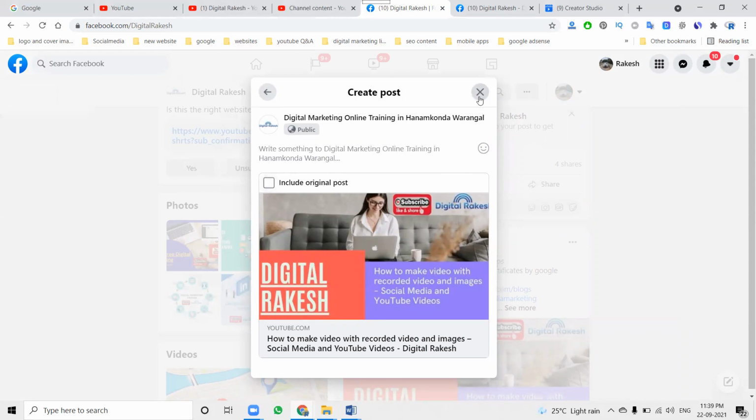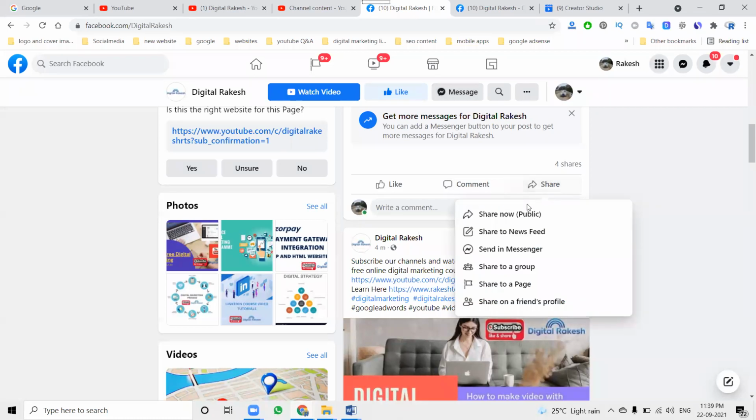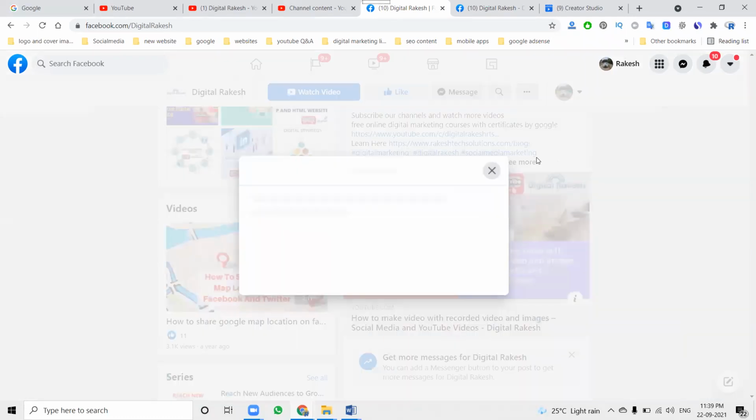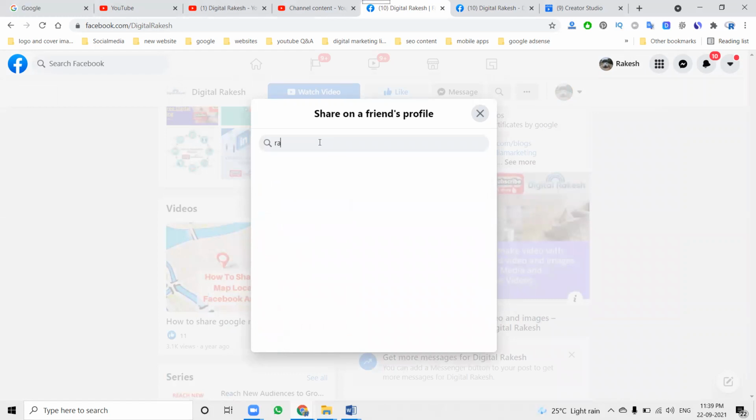That is the main problem; everything else is good. So page-wise, you can only share to page and group. Profile-wise, you can share to public, news feed, messenger, groups, page, and friends' timeline. If you want to show it on any friend's timeline, you can show it on your friend's timeline also. Click this option.